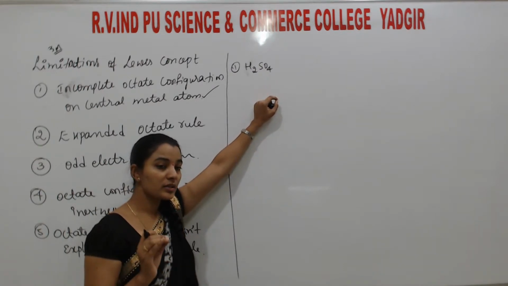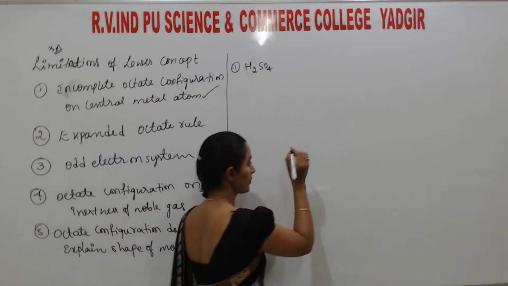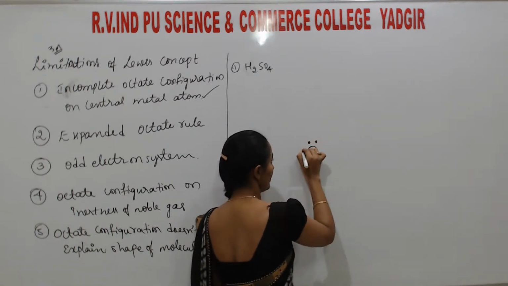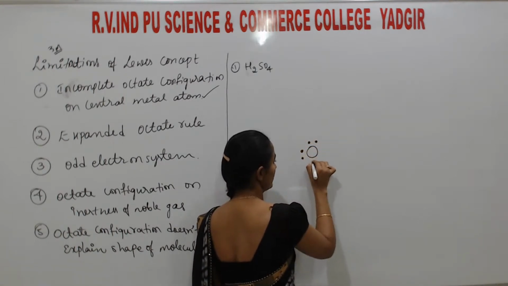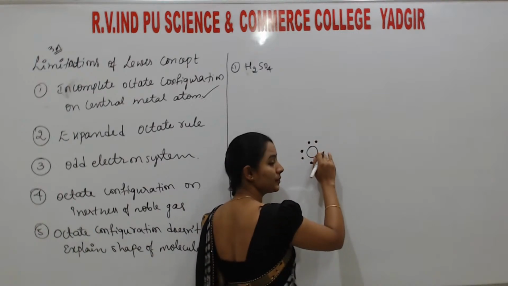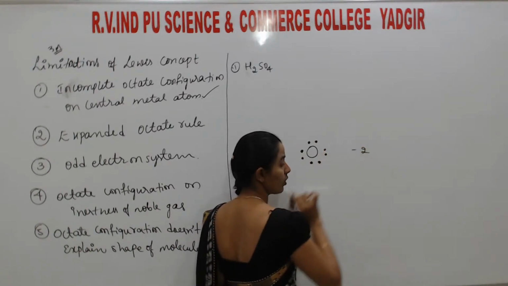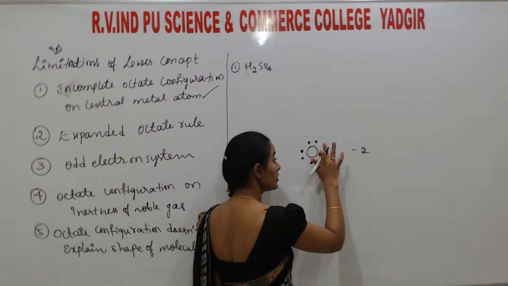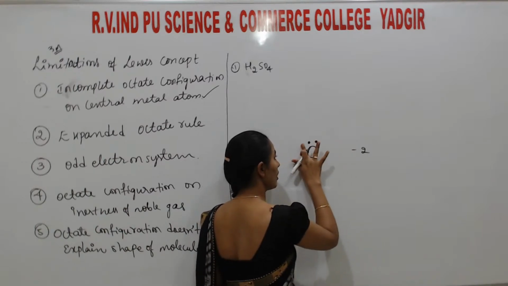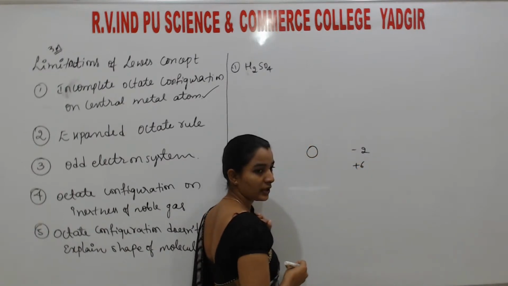It has the capacity to form 6 bonds. So listen here. Oxygen is here, as I told you. It exhibits which type of oxidation state? If it accepts 2 electrons, it exhibits -2 oxidation state. So instead of accepting electrons, if it removes all the 6 electrons, it exhibits +6 oxidation state.